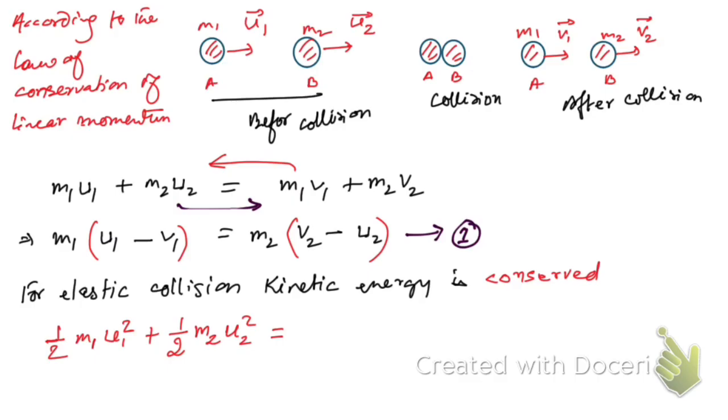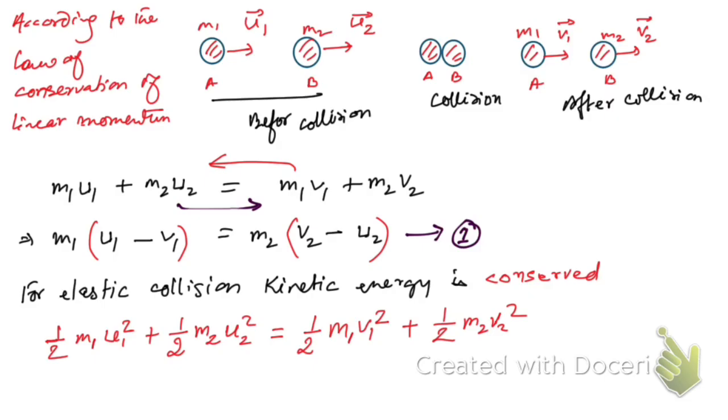On the other side, after collision, half m1 v1 square plus half m2 v2 square. That's what we're going to have.